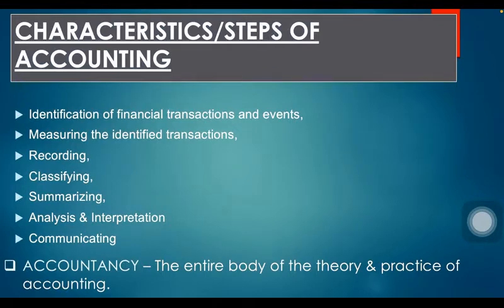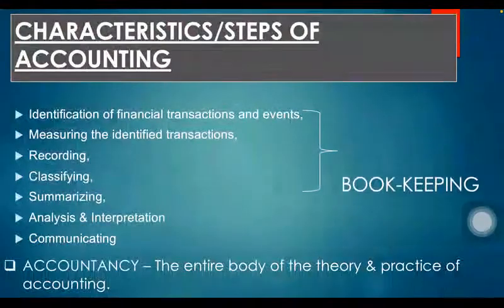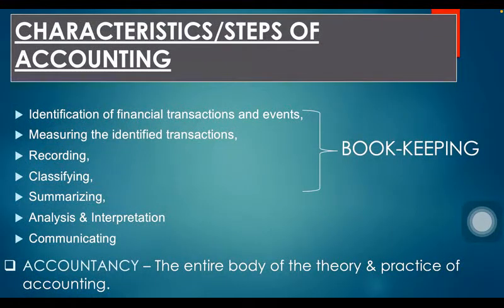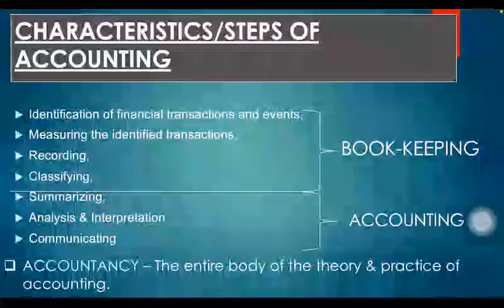Moving ahead, the entire body of the theory and practice of accounting is known as accountancy. Now, the first 4 steps in the traditional times were known as bookkeeping, and the next 3 steps are actually known as accounting in the traditional times.